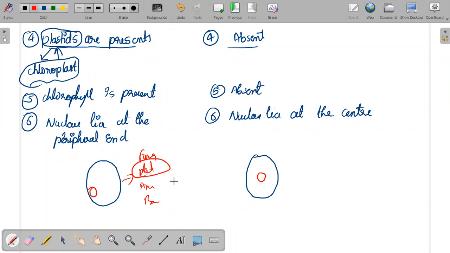So just draw the diagram also for understanding purposes, because you may not understand the peripheral end. Nucleus lies at the peripheral end in the plant cell. Nucleus lies at the center in the animal cell.